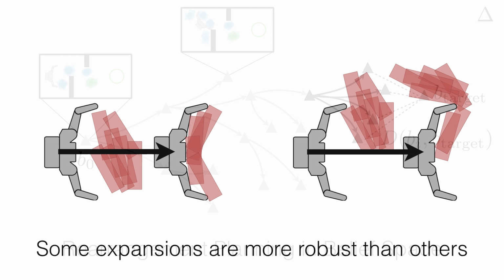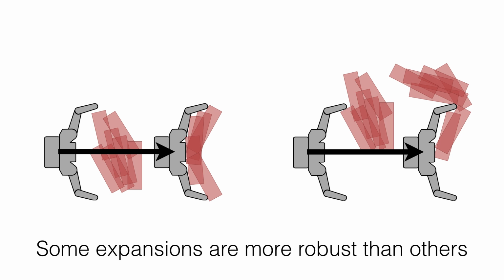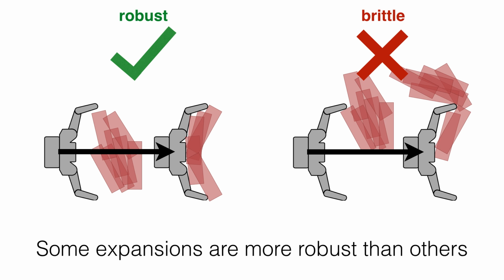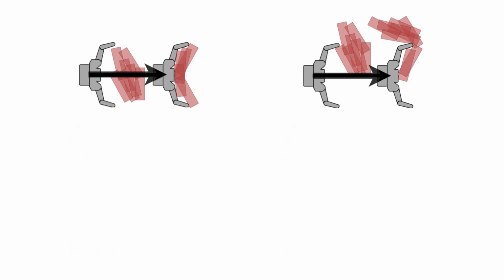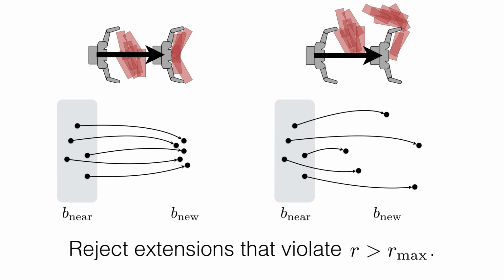To manage our search, we return to our key insight highlighted at the beginning of the presentation. We know some actions are more robust than others. These actions keep the belief compact rather than spreading the belief. We augment the planner so that we reject all extensions to the tree that spread the belief about the pose of any objects, such that the poses of the object fail to fit inside a disk of radius Rmax defined by the planner. This means that the space of beliefs that we are searching over is reduced to just beliefs that exhibit this R-disk property.